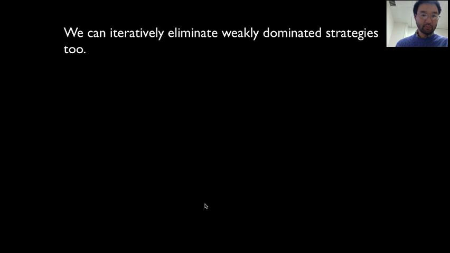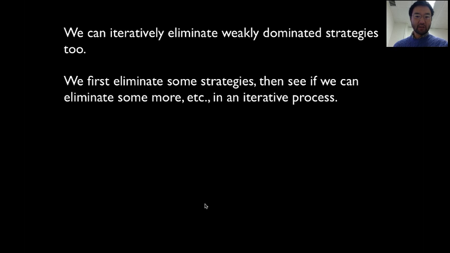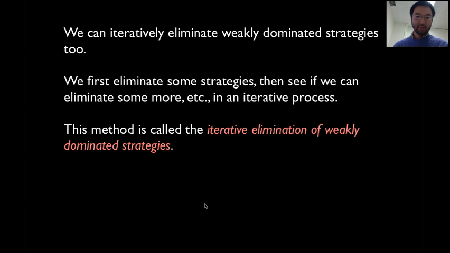Okay, another example. Oh, so we can iteratively eliminate weakly dominated strategies too. So let's use this as a review. We first eliminate some strategies and then see if we can eliminate some more, etc. in an iterative process. This method is called the iterative elimination of weakly dominated strategies. So again, iterative means you just keep on doing it over and over again.